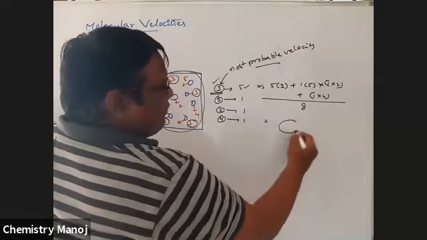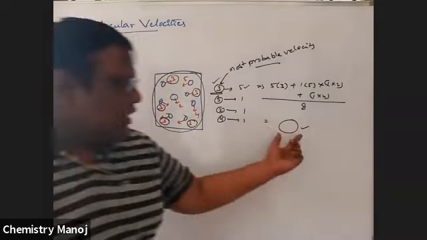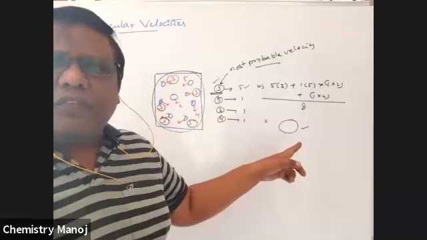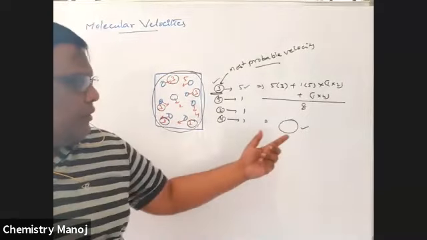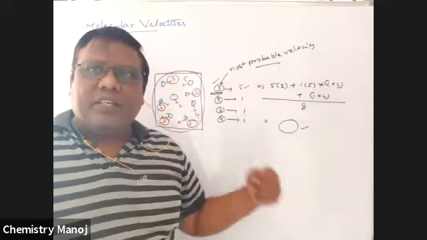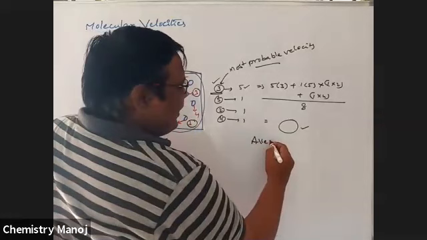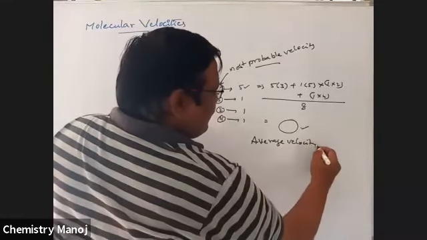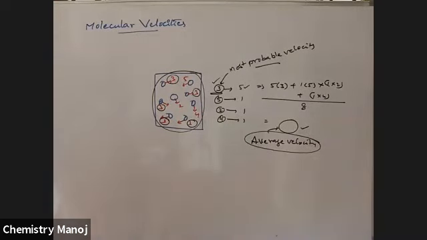After calculation some value comes out. Is this 22.5? Wrong, I think. This velocity is the average of all velocities. That is why it is called average velocity. Average of all velocities is called average velocity.